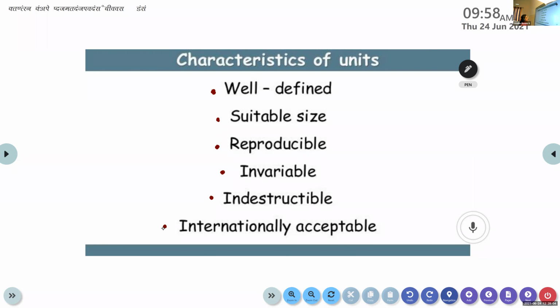So these are the different characteristics of a unit. The unit should be well defined. It should have a suitable size. It should be reproducible. It must be invariable. It must be indestructible. And a unit must be internationally acceptable. With this, almost all the topics of unit are over.